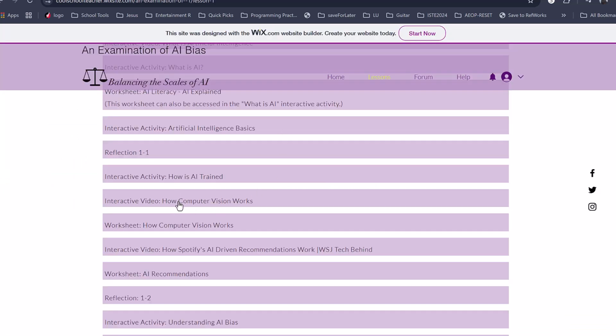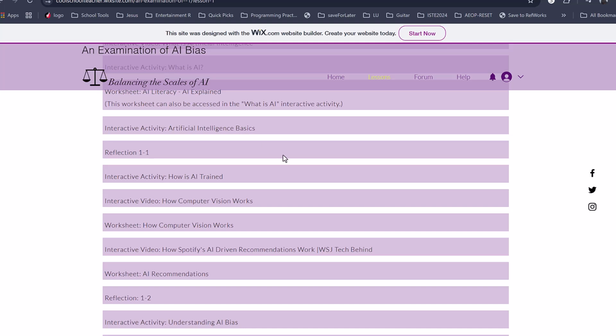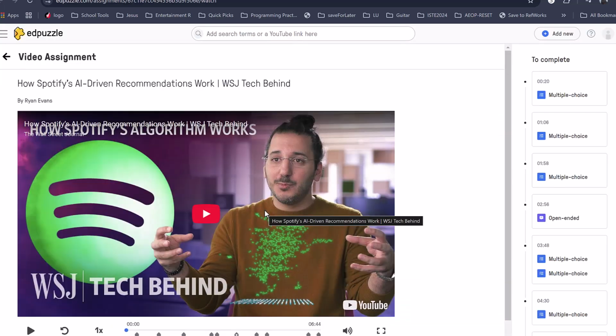After that interactive activity, there's another interactive video. This is once again hosted on Edpuzzle. How computer vision works. So once again, helping students understand how AI works. That's what this first unit is about, helping students understand how AI works. And this next How AI Works video is using a tool many students are familiar with, Spotify. So how are the recommendations for their songs being determined?